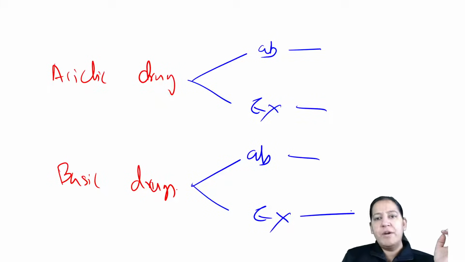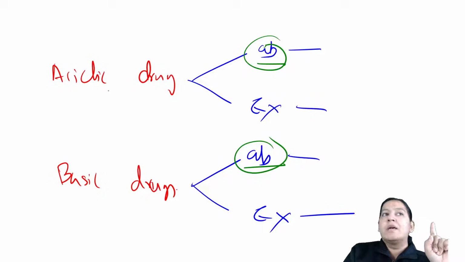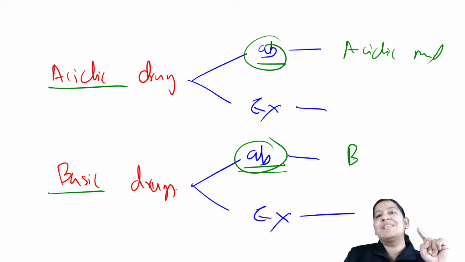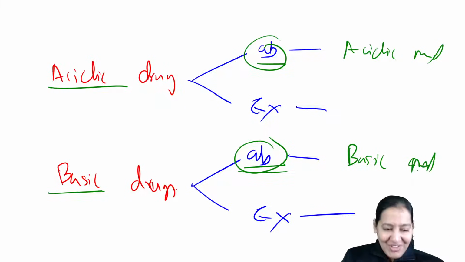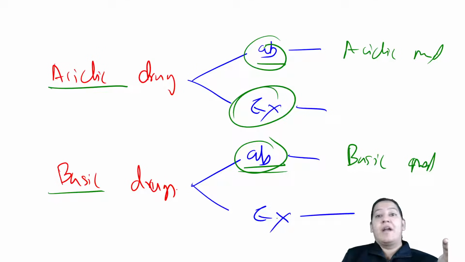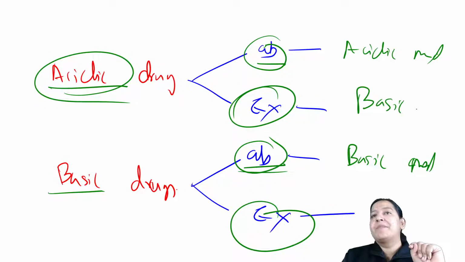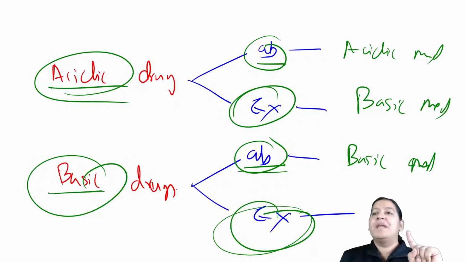So what medium will you provide? You tell me. For absorption, the same medium is required. So for an acidic drug, you require an acidic medium. For a basic drug, you require a basic medium. Please write down these mantras. And for excretion, the opposite medium is required. For an acidic drug, you require a basic medium to excrete it. And for a basic drug, you require an acidic medium to excrete it.